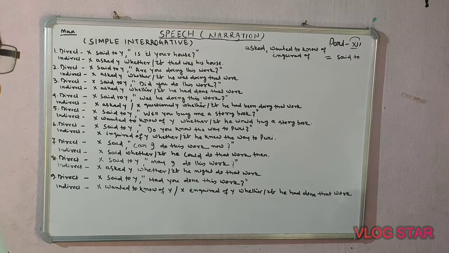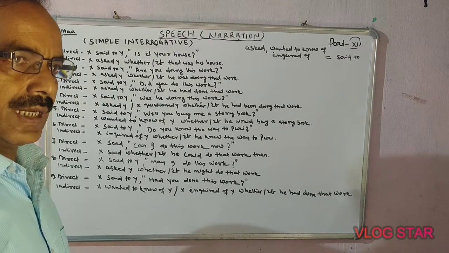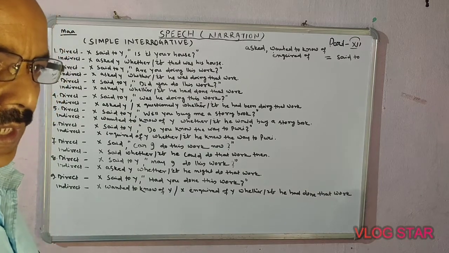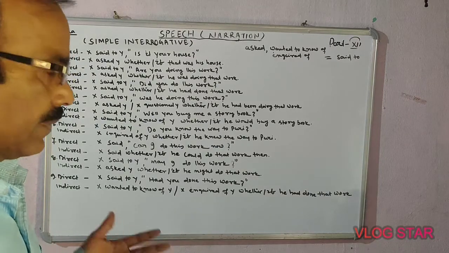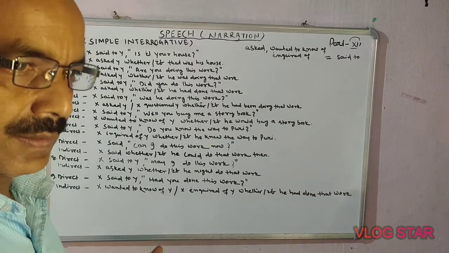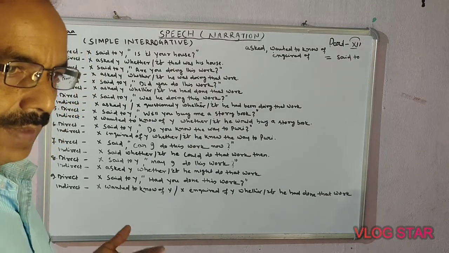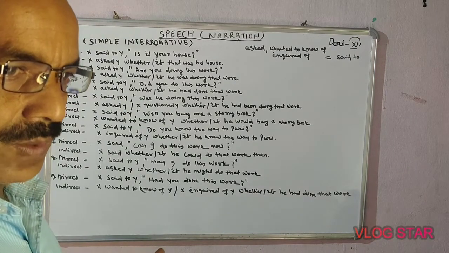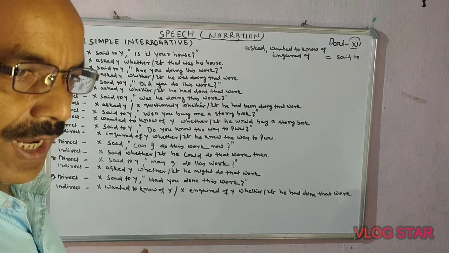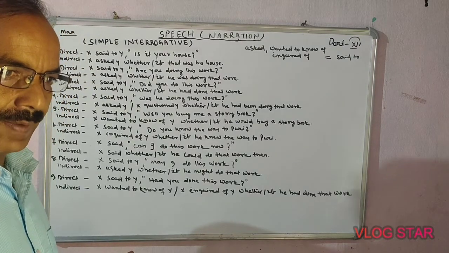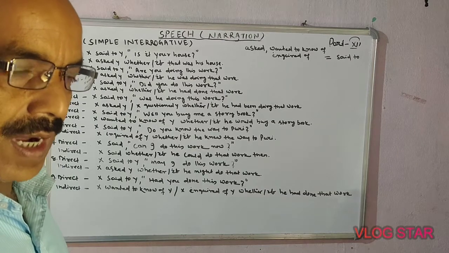Yesterday we discussed exclamatory sentences. There we found the sudden reaction of the sentence. When we find any sudden reaction, for example, having seen the flower, William Wordsworth exclaimed with joy.